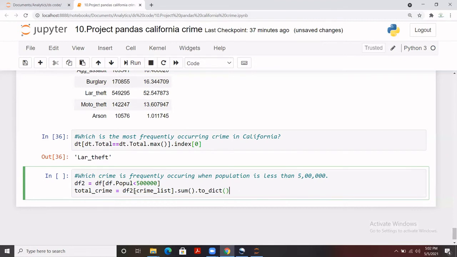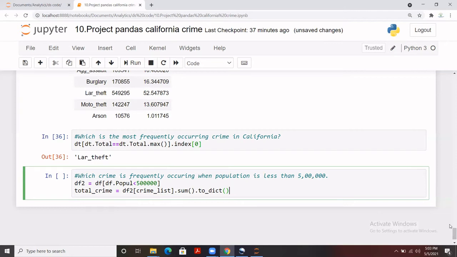And now all the crimes where the population value is less than 5 lakh are stored in df2, and from df2 I have applied the crime list, I mean the names of all the crimes that we have in that data set, then calculated the sum and converted those to a dictionary.